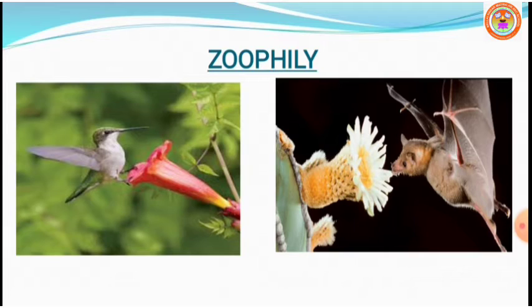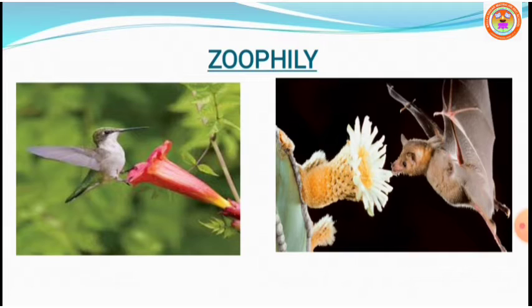You see the corolla of the flower is brightly colored, long, funnel shaped, tubular in nature. The animal has a long beak. In the next picture on the right side, a flying bat is trying to do something in a flower of a cactus. What are these animals doing? Both animals are trying to collect nectar from the flowers.